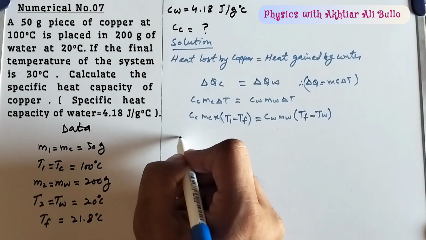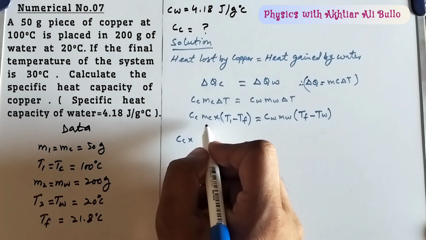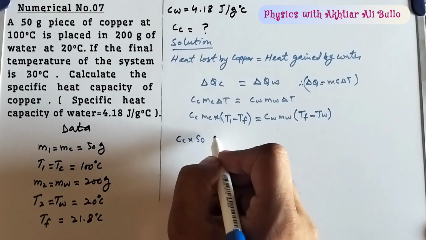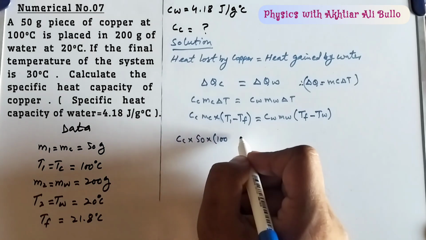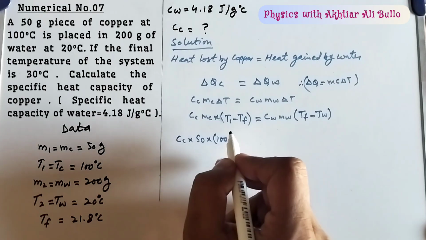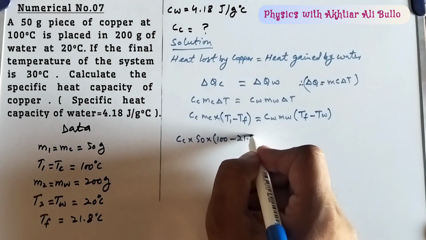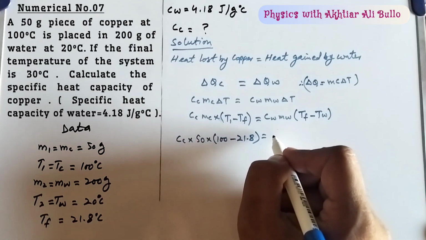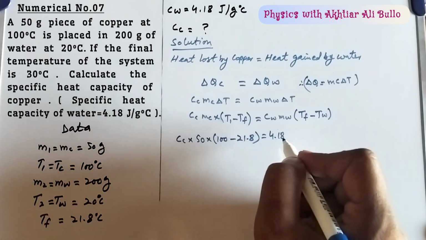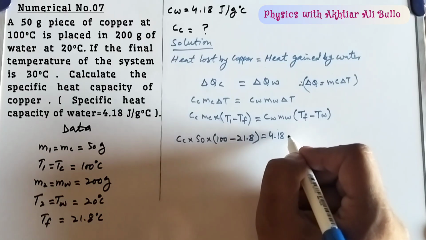So specific heat of copper into mass of copper. Mass of copper is given as 50 gram into T1, means temperature of copper, which is 100 degree centigrade, minus final temperature or temperature of mixture, which is 21.8 degree centigrade, is equal to specific heat of water, which is also given 4.18 joule upon gram into degree centigrade, into mass of water.